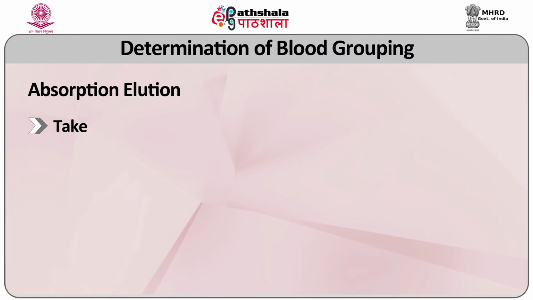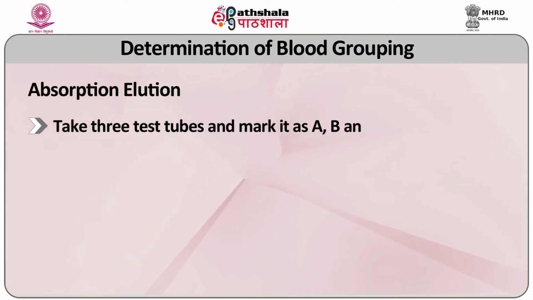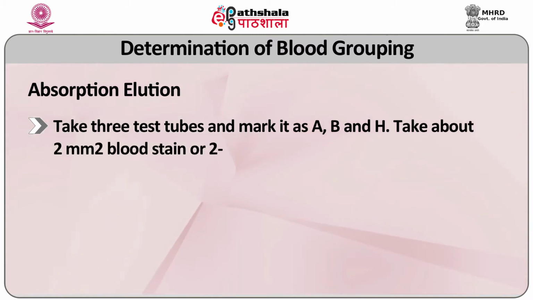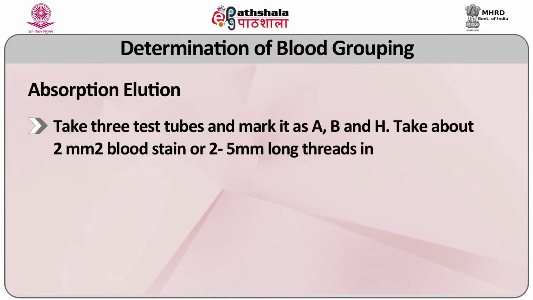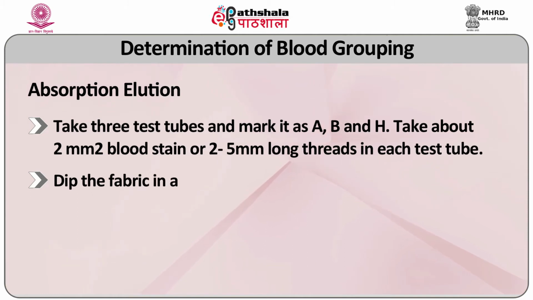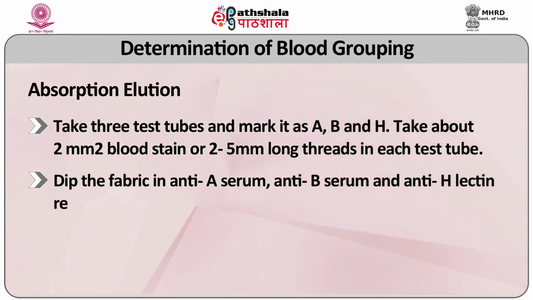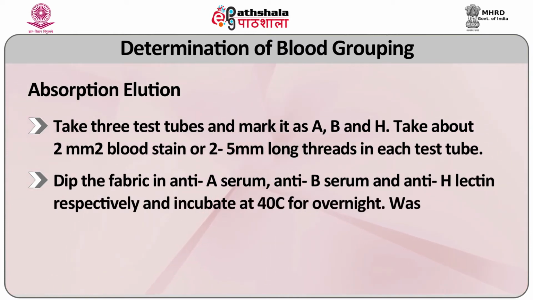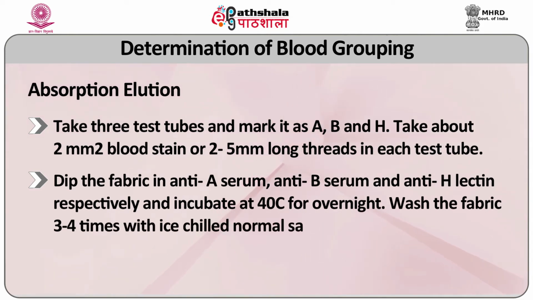For this, take 3 test tubes and mark them A, B and H. Take about 2 mm squared blood stain or 2 to 5 mm long threads in each test tube. Dip the fabric in anti-A serum, anti-B serum and anti-H lectin respectively and incubate at 4 degrees centigrade overnight.